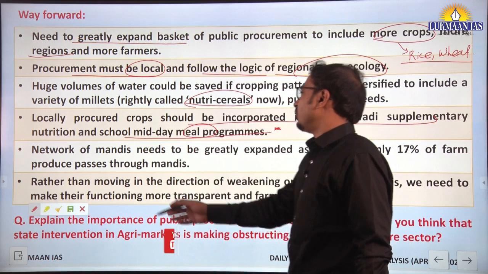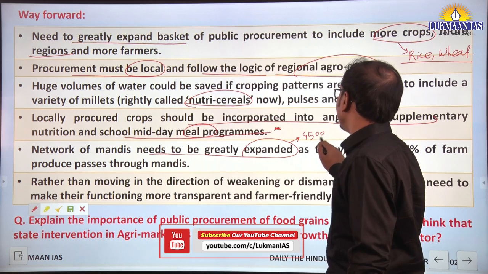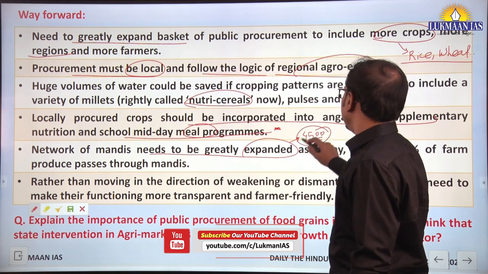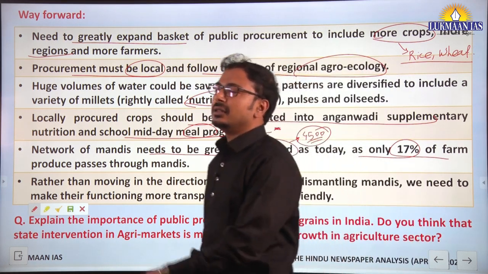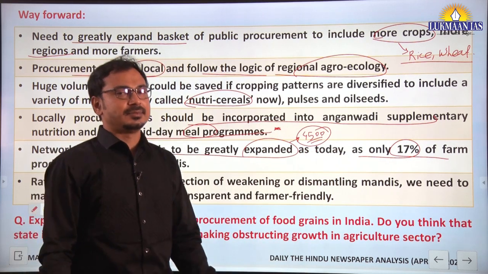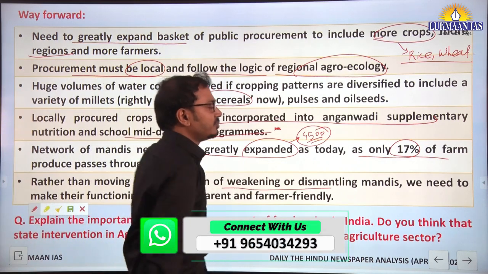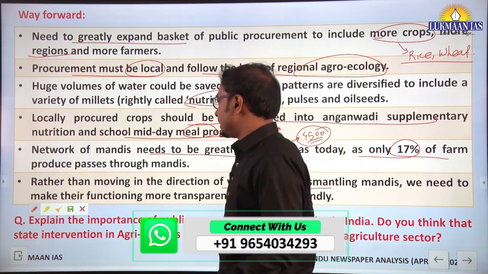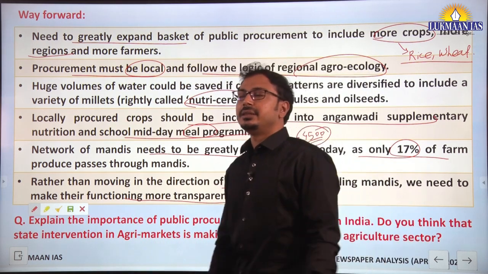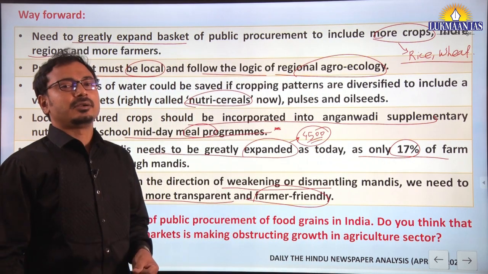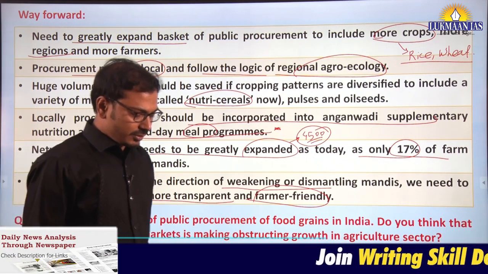Next, we have to understand that the network of mandis needs to be greatly expanded. At present, there are around 4,500 mandis in the country, and only 70% of the farm produce passes through them. The other produce is sold outside these mandis. So rather than weakening and dismantling these mandis, we need to make their functioning more transparent and farmer friendly. This can be the way forward, or the conclusion, as part of a question on the APMC reforms or the farm laws which are in the news.